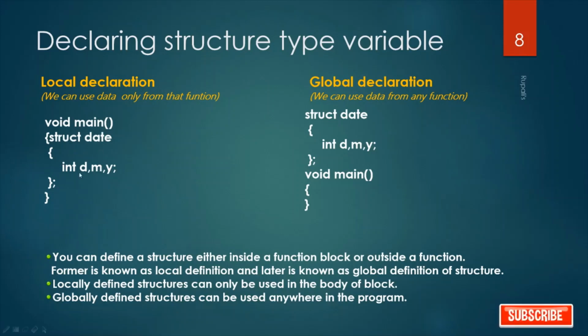within the void main, we declare one structure. So, we can use data only from that function. So, within void main, we can use this data. But when we declare a structure globally, means outside the void main, then we can use data from any function, not only void main, but any other function can access the data from this structure. So you can define a structure either inside a function block or outside a function. The former is known as local declaration and the latter is known as global declaration.